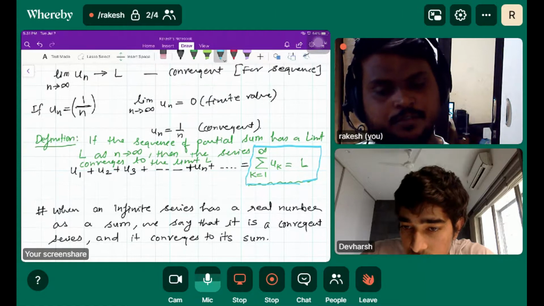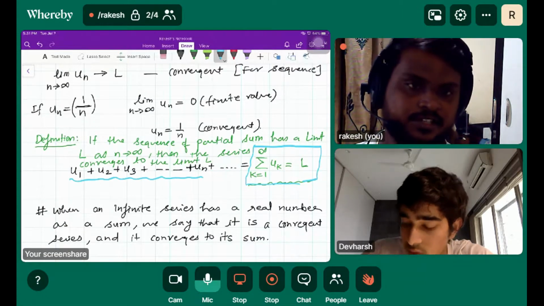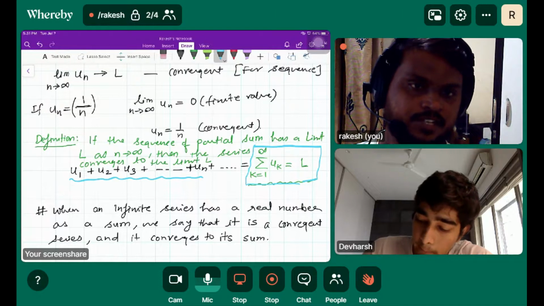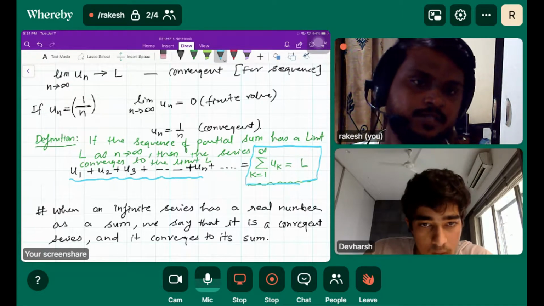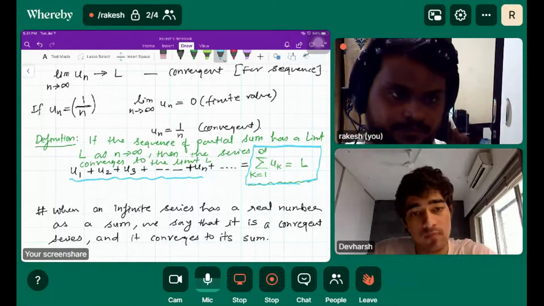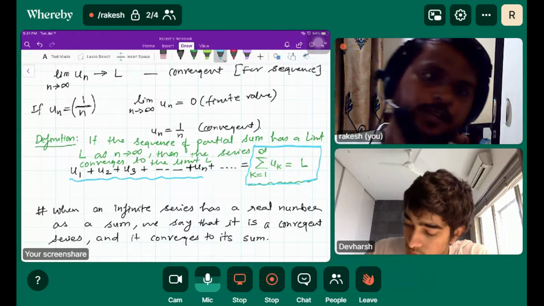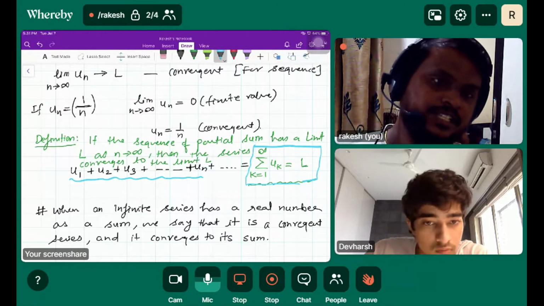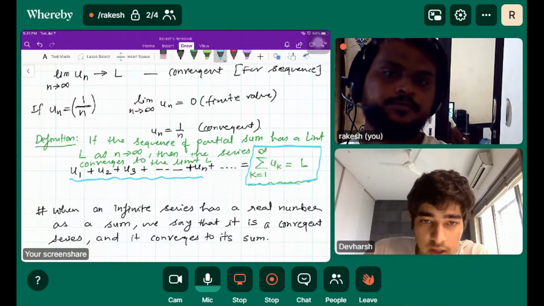If the sequence of the partial sum has a limit L, it means the sum gives you some constant value. If the sum is some constant value, then it is said to be a convergent series.